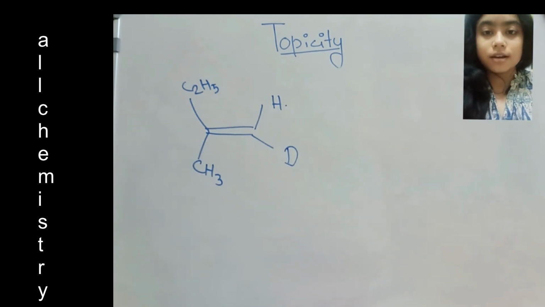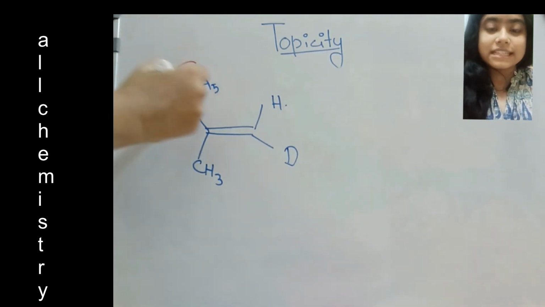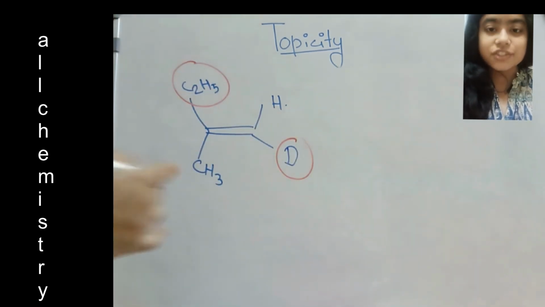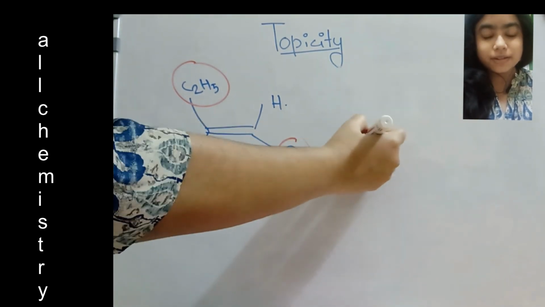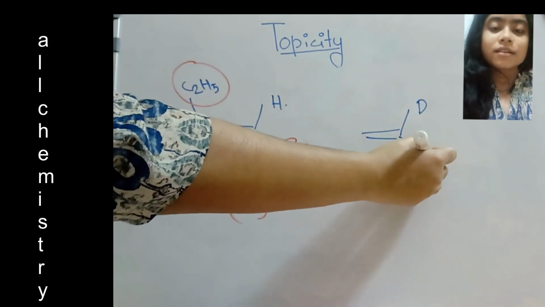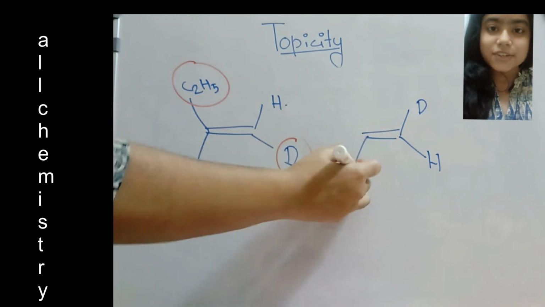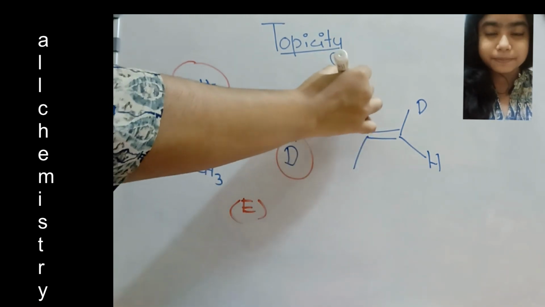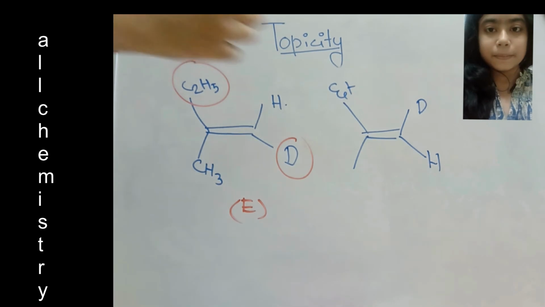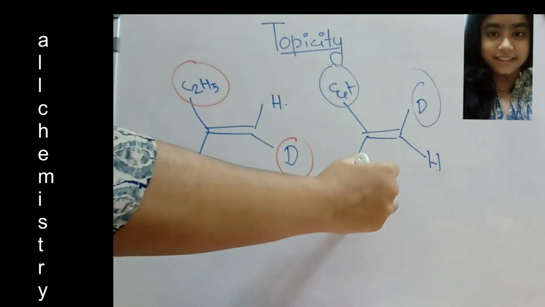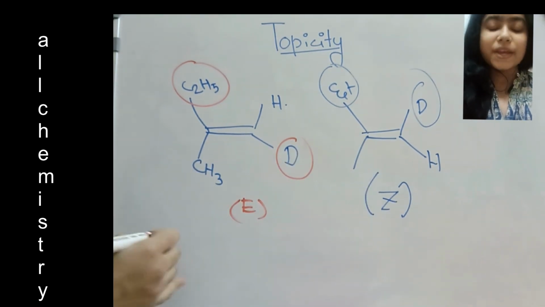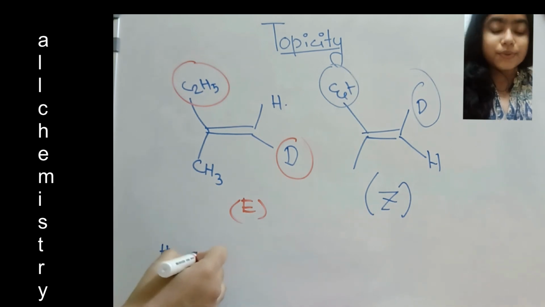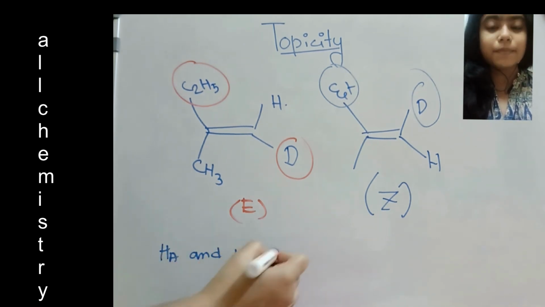Here the largest groups are C2H5 and deuterium, in opposite directions, so it will be E. In another case, we replace Hb with deuterium and keep Ha as hydrogen. Here deuterium and the ethyl group are on the same side, so it will be the Z isomer. And as E and Z are diastereomers, Ha and Hb will be diastereotopic.